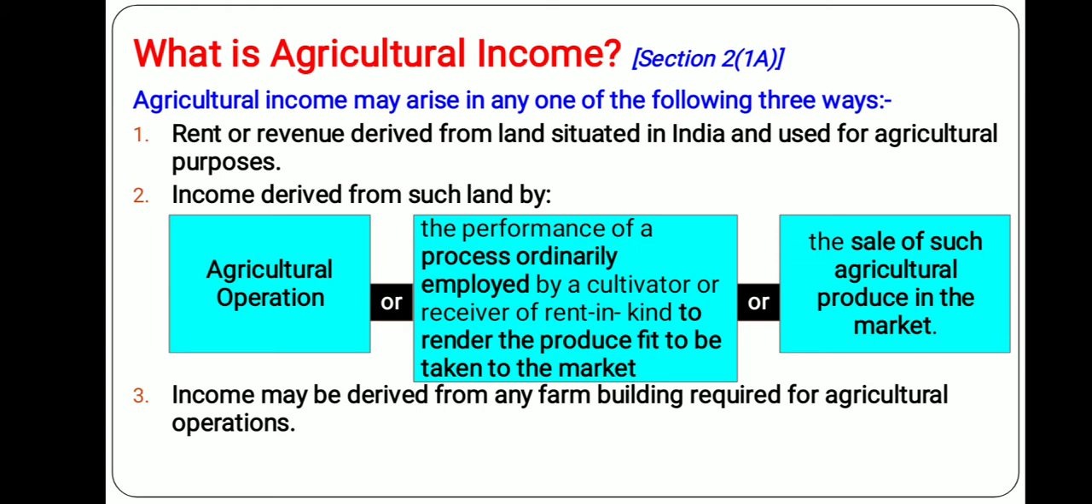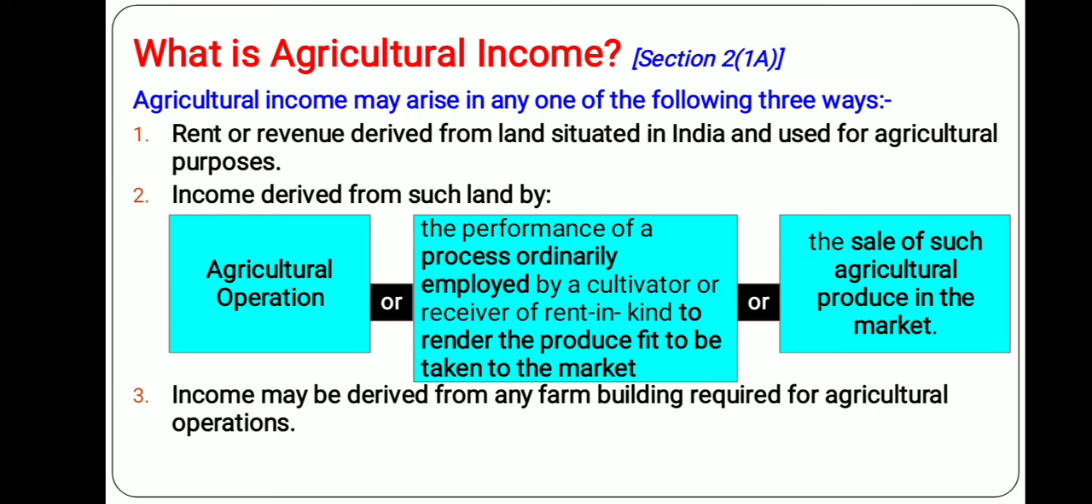That means the income must derive from the performance of an ordinary process that is being employed by a cultivator on his land for cultivation or for production. Similarly, if he is receiving rent in kind, then the rent should be received for the activities which make the produce fit to be taken to the market. Or the income may be derived by sale of such agricultural produce which is produced from the land in the market. So from these three different activities, if income is derived, that will be considered as agricultural income.